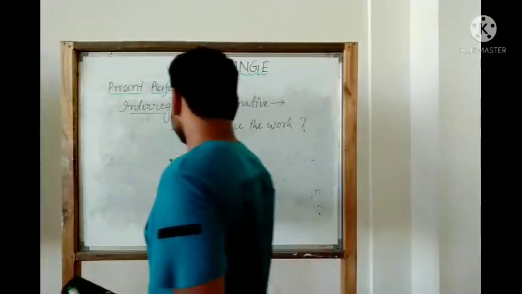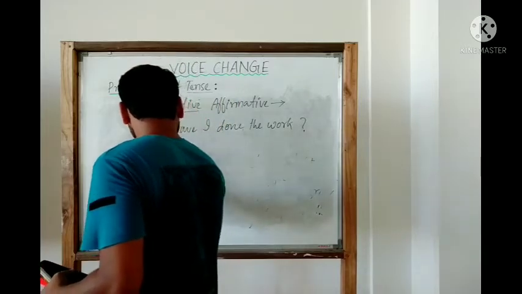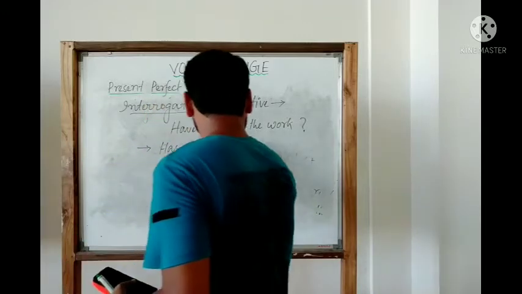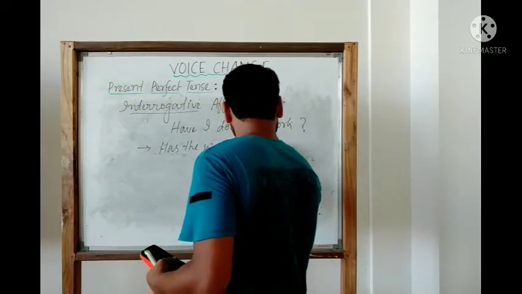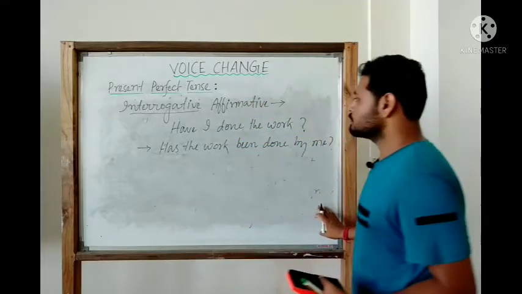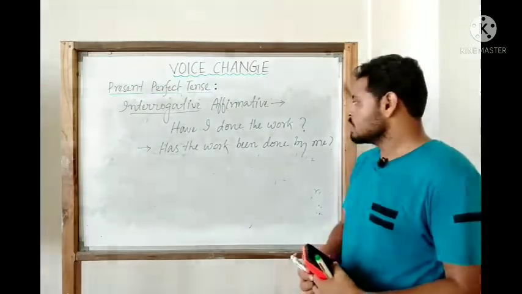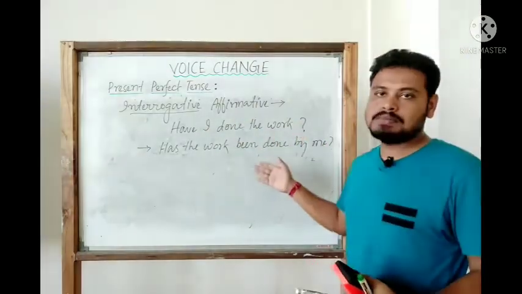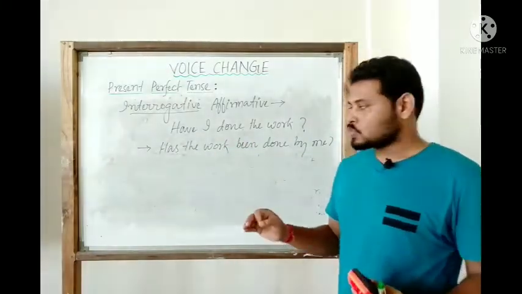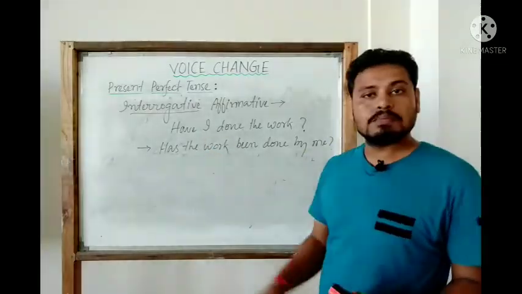Now if we are trying to change it into passive, it should be has the work been done by me? Has the work been done by me? So this one is the passive one. So have I done the work? Active sentence. Has the work been done by me? Passive sentence. So let us try to structure these two sentences properly.